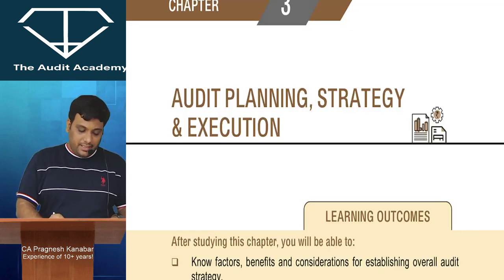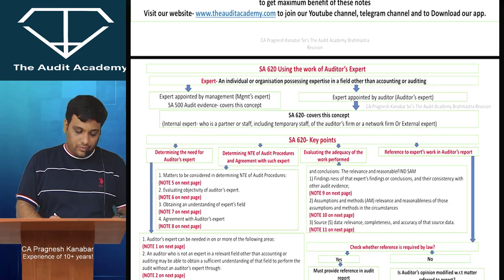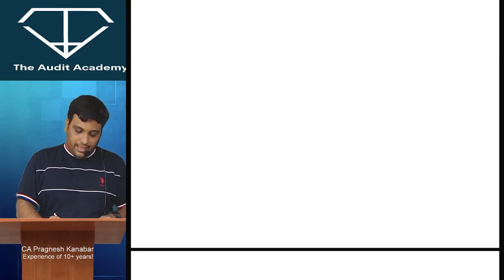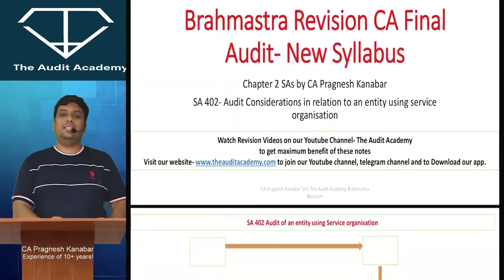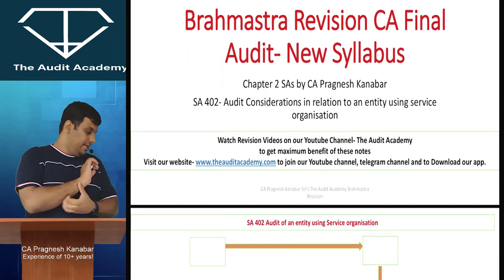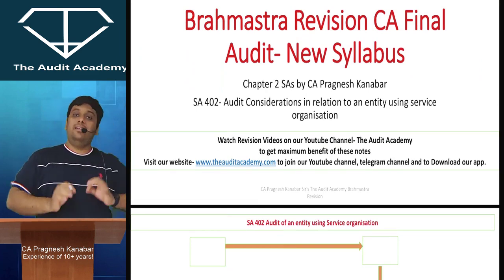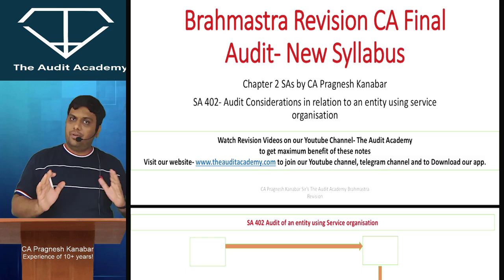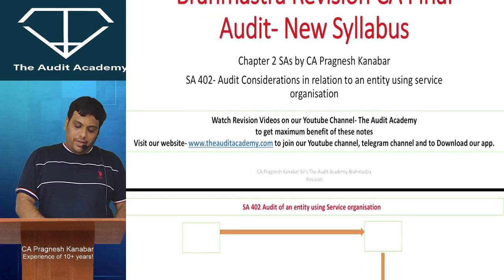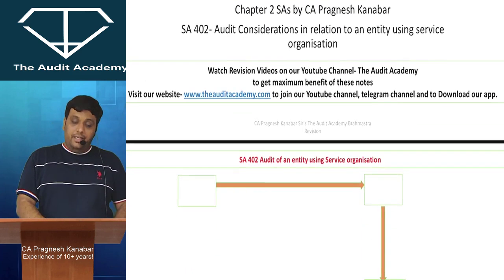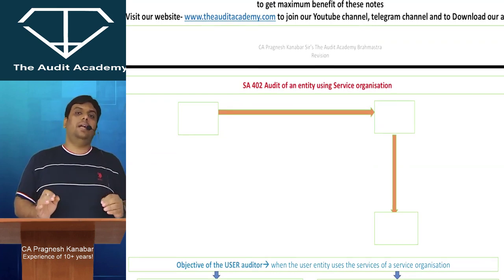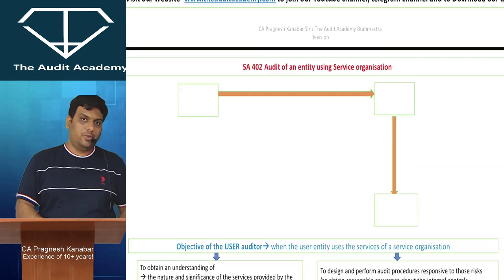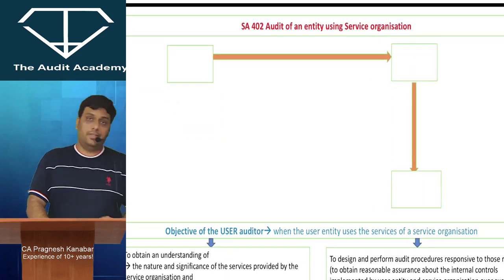So that marks the end of the discussion of SA 299 also. The last SA in chapter 2, that is SA 402, is a little technical one, but I will make it very simple for you, don't worry. Audit considerations in relation to an entity using a service organization. Now, if you focus for 2 minutes, with a calm mind, then you will come to know how to apply SA 402 in exams. All right, listen to me.